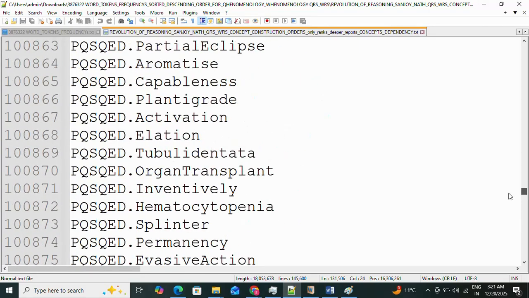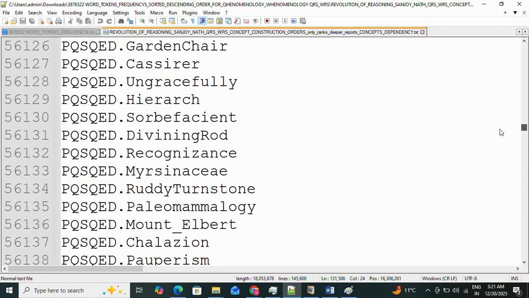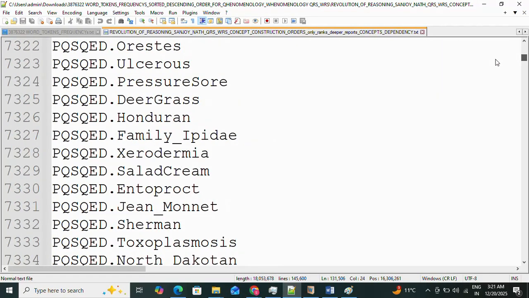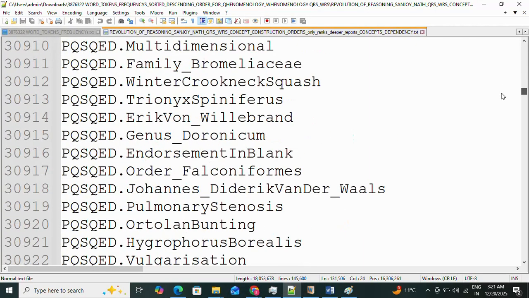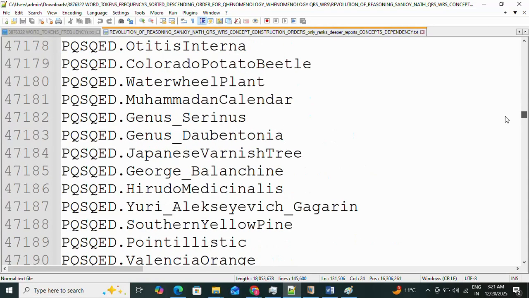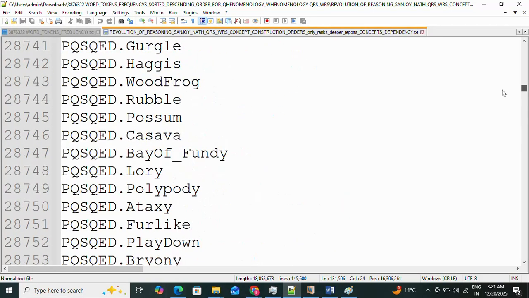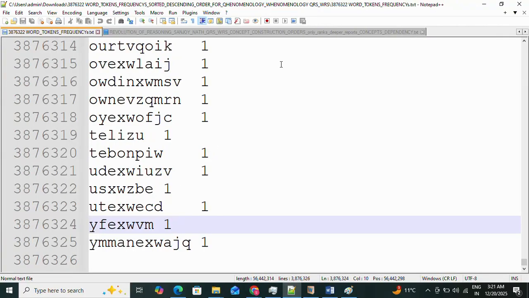This is the dictionary designed in Sanjoy Nath's Qhenomenology reasoning system. In Google you will search Sanjoy Nath, and from there you will get the GitHub pages, where you will get these kinds of dictionaries freely downloadable, and from that you can study these things. All these dictionaries are freely available on the GitHub pages of Sanjoy Nath.